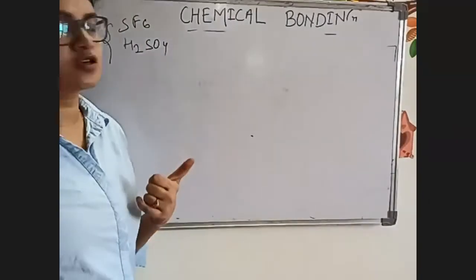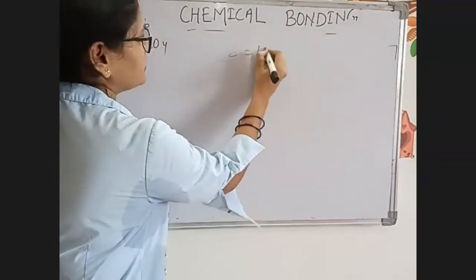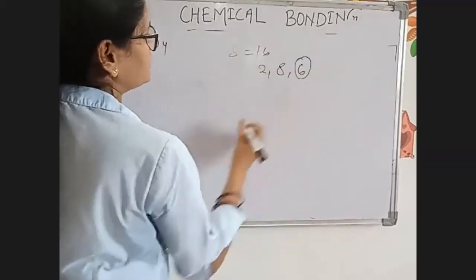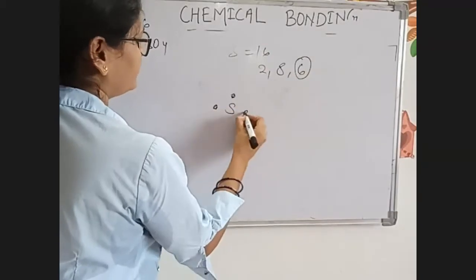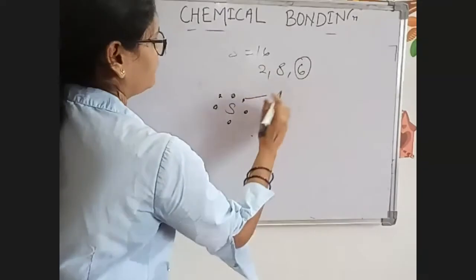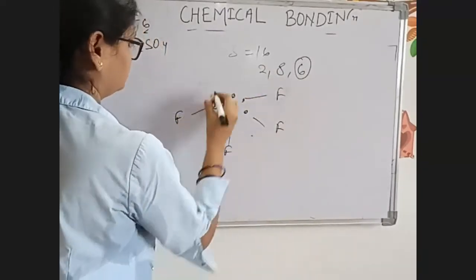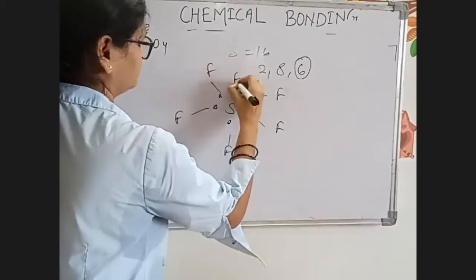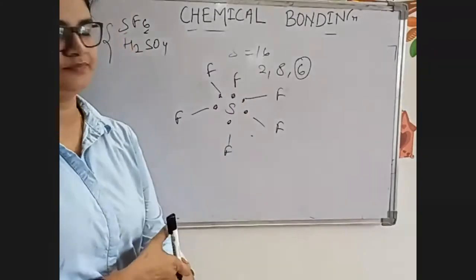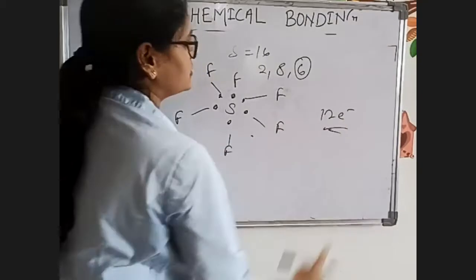SF6 is also simple. Sulfur's atomic number is 16, so it will be 2, 8, and 6. 6 electrons will be there in the valence shell, and 6 fluorine will combine. So how many electrons will be there for sulfur? 12. And this is a stable compound.